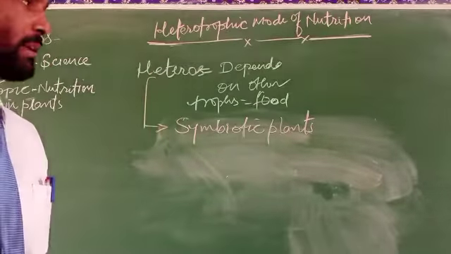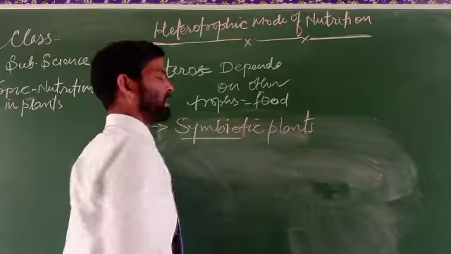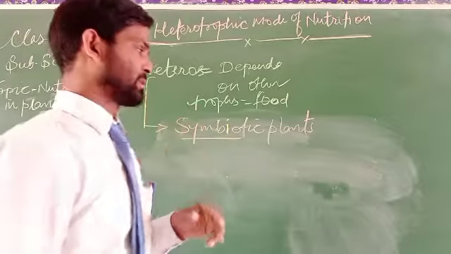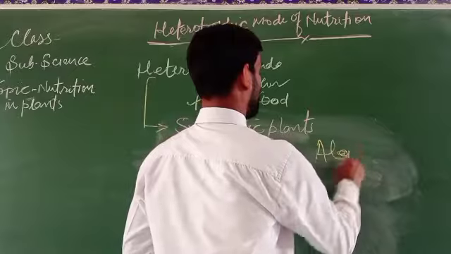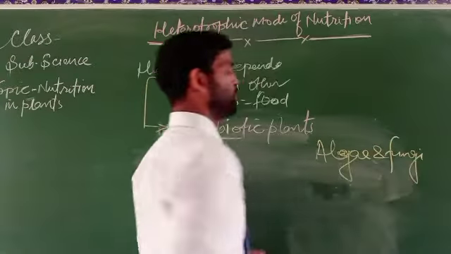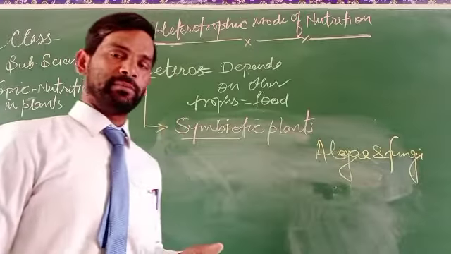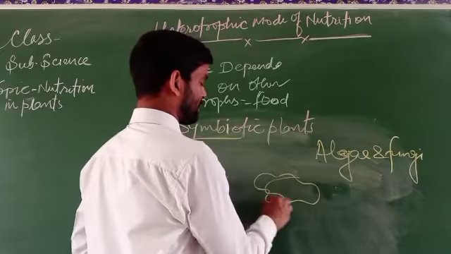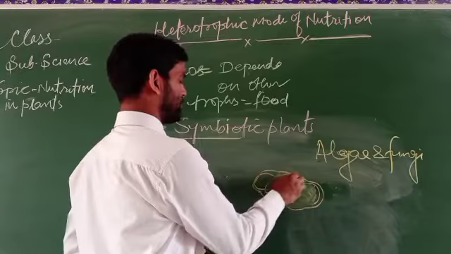As we know, symbiotic means there is a mutual understanding between two organisms, like algae and fungi. They can mutually survive with the help of one another. How can it be? They stay at a particular place where the lichen grows.